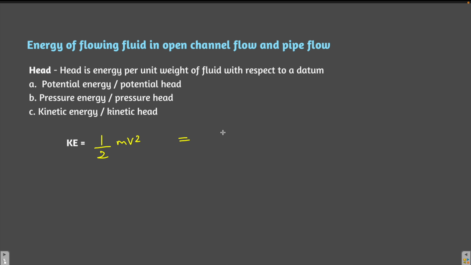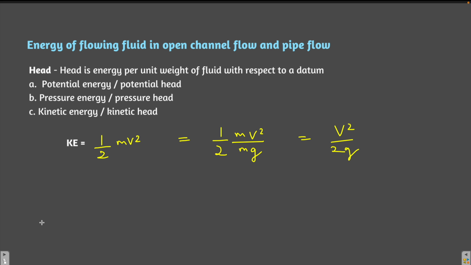So mv square by 2, divided by the weight of the fluid, which is mass into acceleration due to gravity. So m will be gone and you will be left with v square by 2g. So this v square by 2g gives you the kinetic head of the fluid.